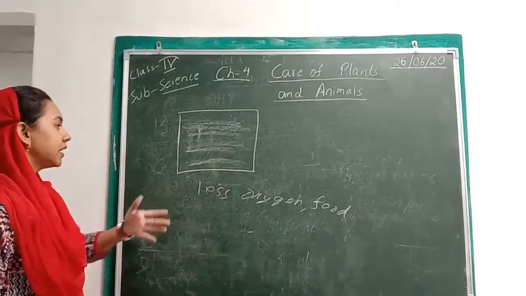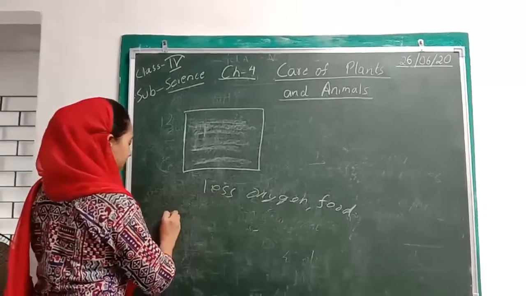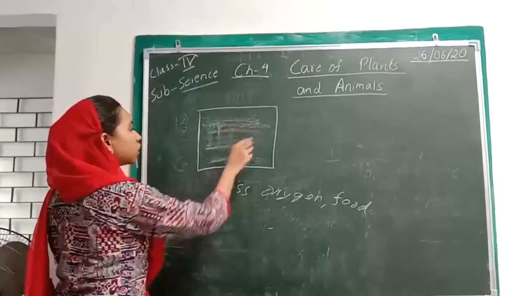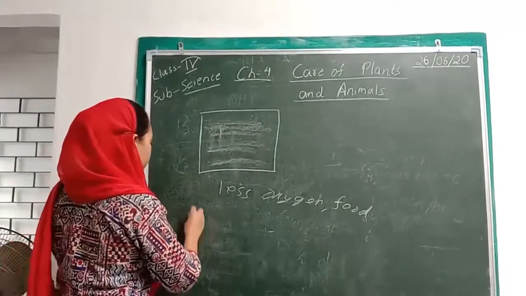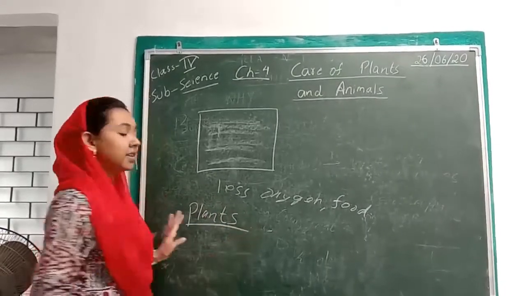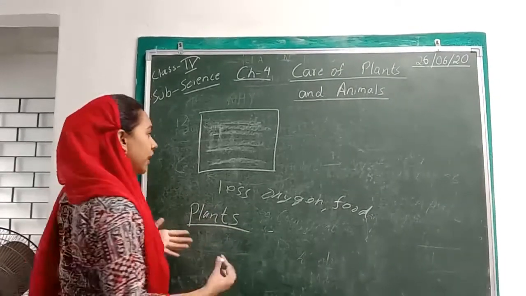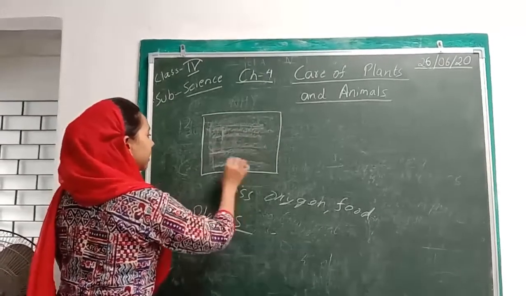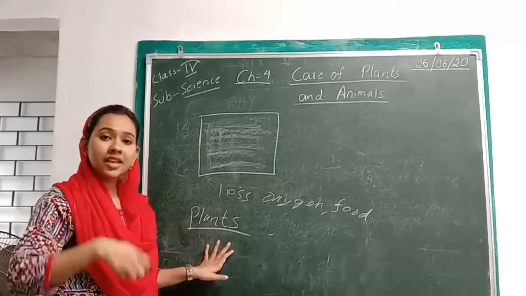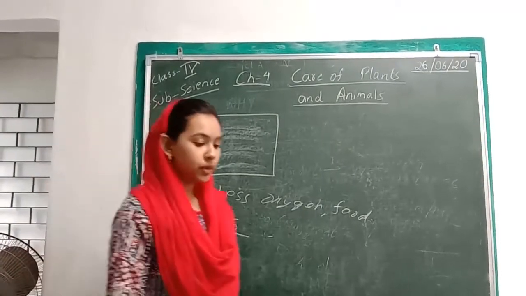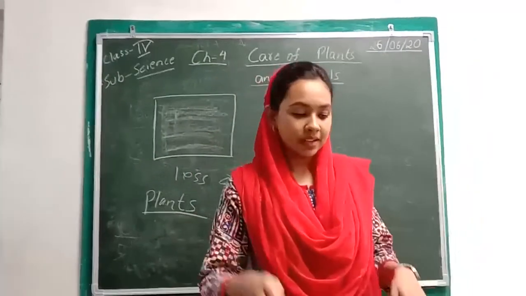Next, another example. Suppose here the goats were more. Now if the plants become more in number, if there are more plants and fewer herbivores or animals, then what will happen? The plants will stay there, but because there are fewer animals, they will not get enough carbon dioxide to produce their food. So that is why there should be a balance.